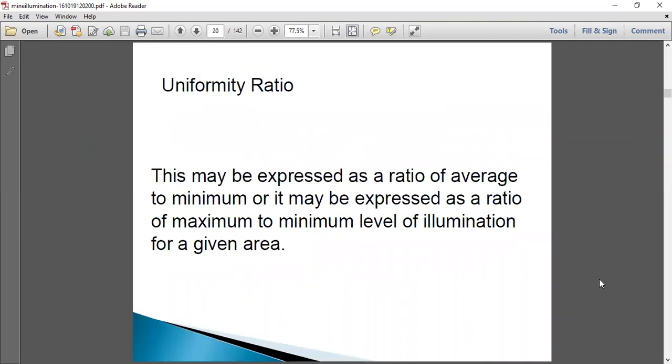Uniformity ratio. This may be expressed as the ratio of average to the minimum, or it may be expressed as a ratio of maximum to the minimum level of illumination for a given area.